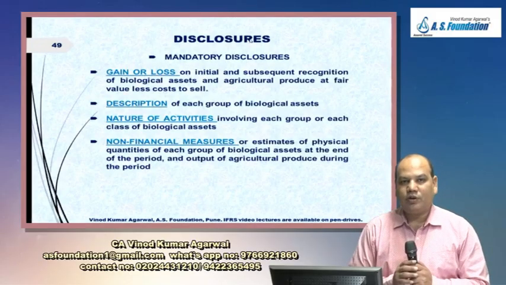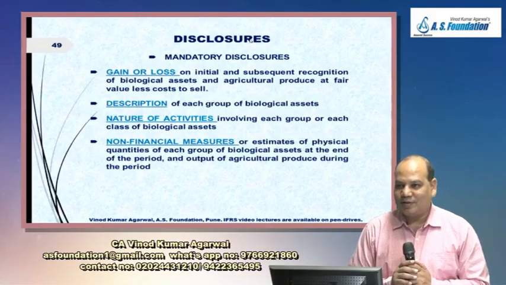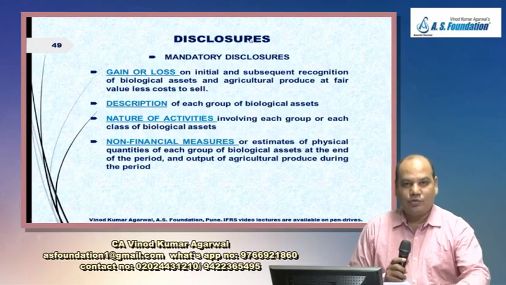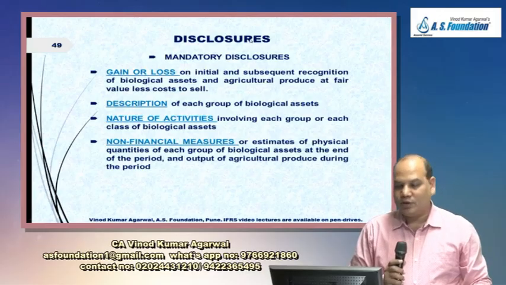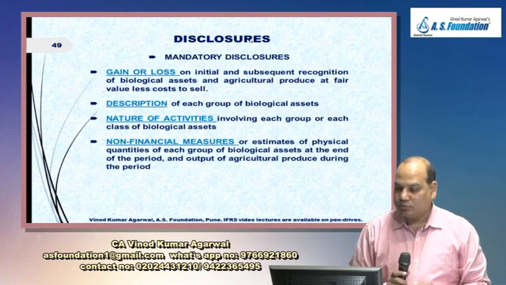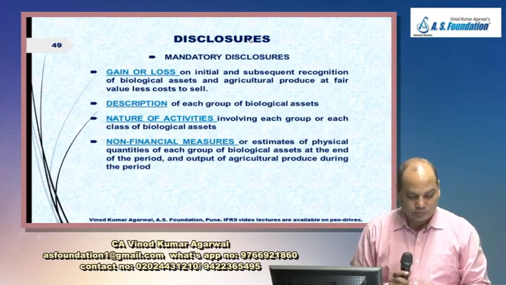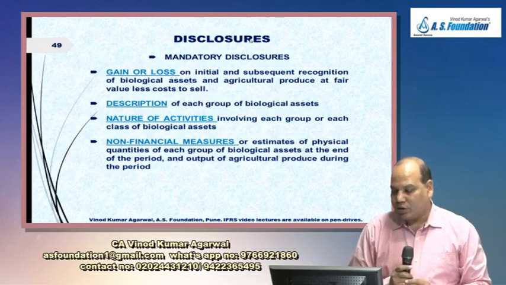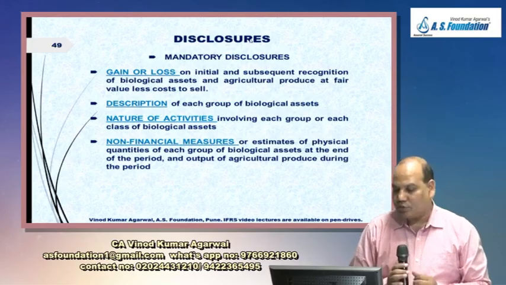Now the last part of this wonderful IAS 41, disclosures. Most probably they will not ask you question on disclosure part of IAS 41. So I am going through it quickly and I will read some of the important ones only. So first you see mandatory disclosures. Gain or loss on initial and subsequent recognition of biological asset and agricultural produce at fair value less cost to sell. Second, description of each group of biological asset. Third, nature of activities involving each group or each class of biological asset.